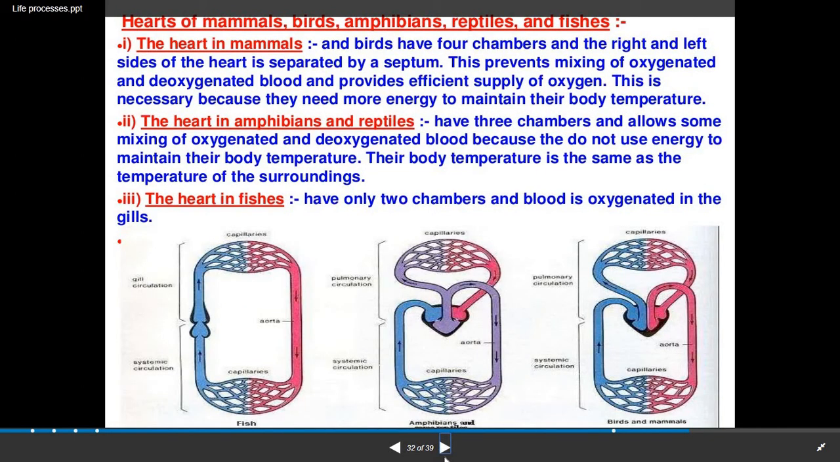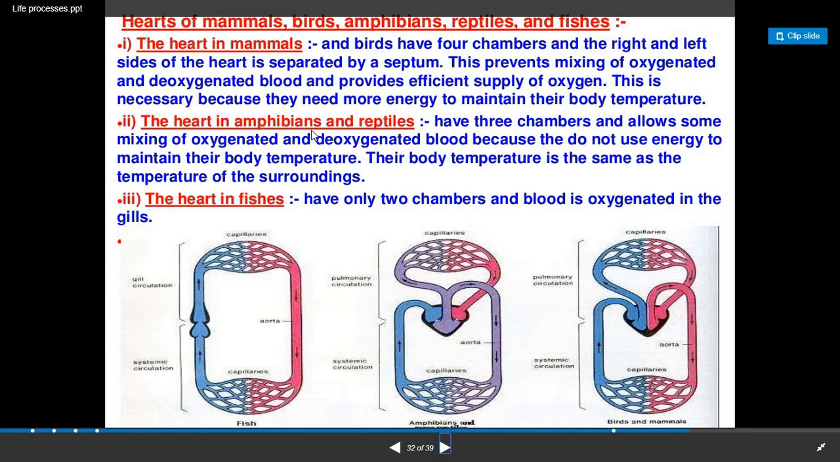Now here the comparison between the hearts of mammals, birds, amphibians, reptiles and fishes is given, showing how many chambers of the heart are present in each organism and which type of blood flows. The heart in mammals, which we have seen, and birds has 4 chambers, meaning 2 auricles and 2 ventricles separated by a septum. This prevents mixing of oxygenated and deoxygenated blood and provides an efficient supply of oxygen. This is necessary because they need more energy to maintain their body temperature.